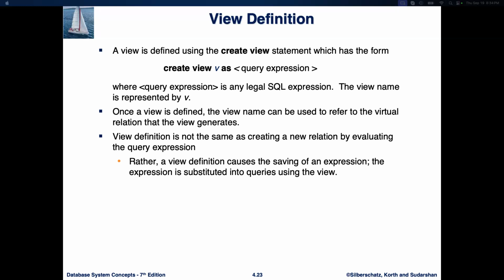For example, let's say we want to create a view that shows the ID, name, and department of instructors, but not their salaries. We can do this by create view instructor as select ID, name, department name from instructor. Now, if anyone queries this view, select everything or asterisk from instructor view, they will only see the instructor's ID, name, and department.